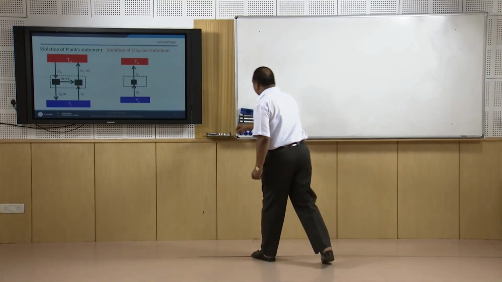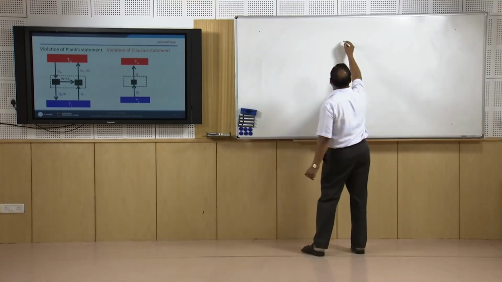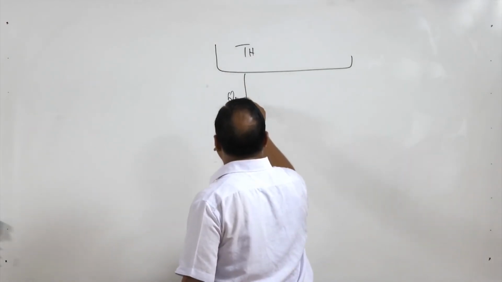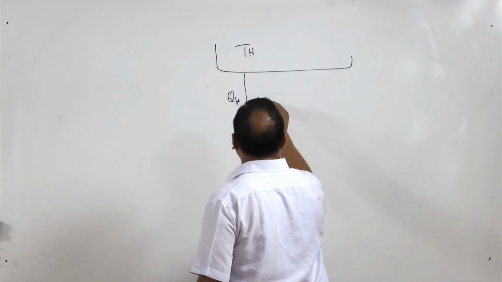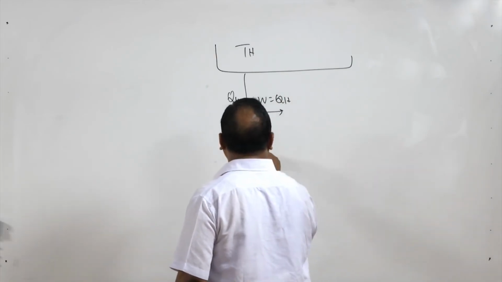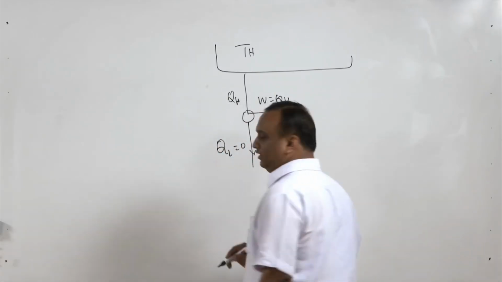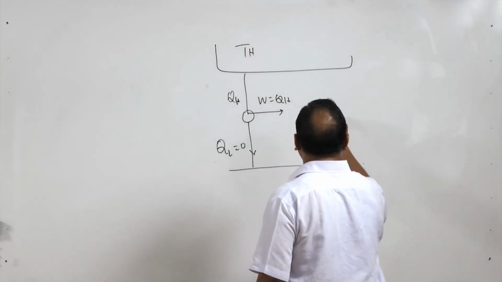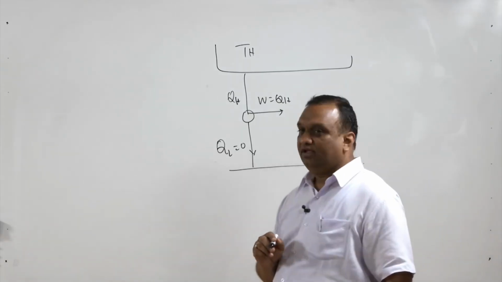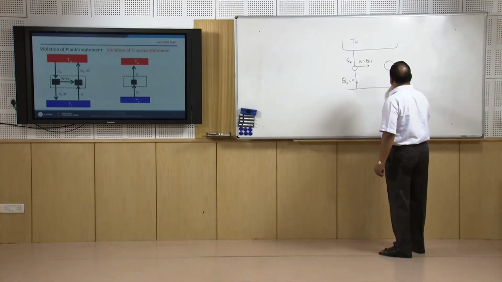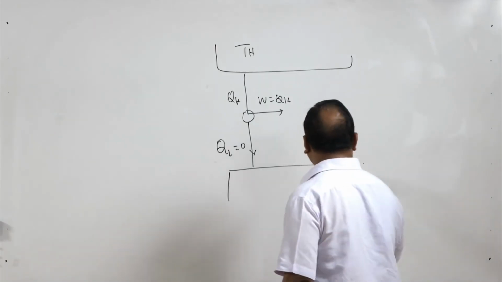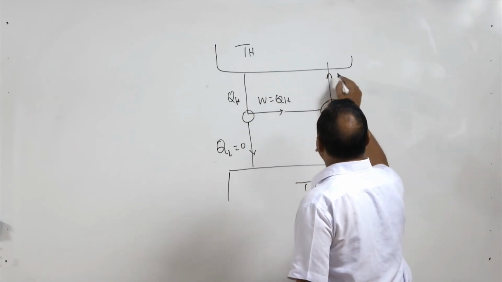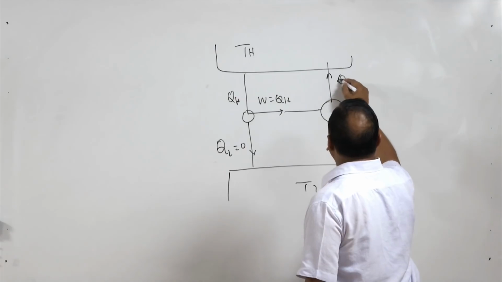Suppose we are able to make one device whose sole effect is to draw a certain amount of heat from the high temperature reservoir, that is QH, and do an equal amount of work, W is equal to QH, and QL is going to be 0 in that case, or this thermodynamic device has 100% efficiency. Now, suppose I want to draw a certain amount of heat from the lower temperature reservoir, that is TL, and this QH will be used to pump this heat to the high temperature reservoir, that is Q plus QH.